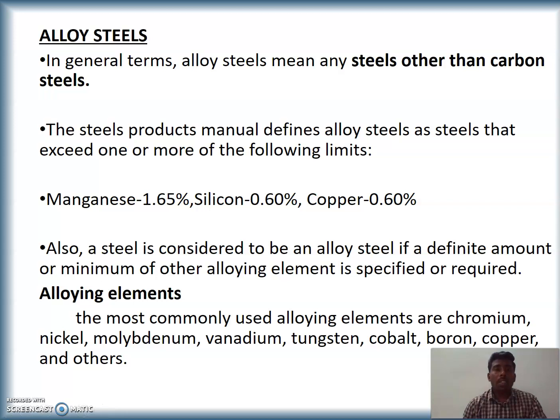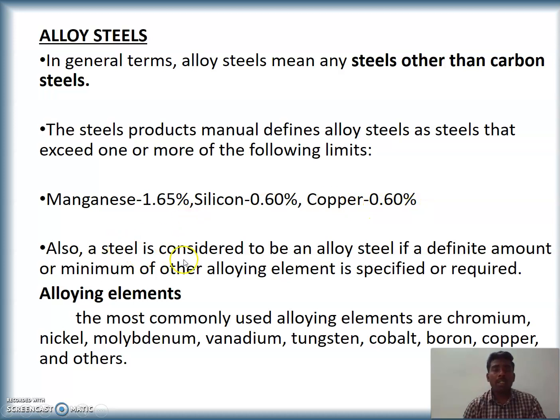Alloy steels. Alloy steels mean any steel other than carbon steels, that is plain carbon steel. Other than that, other steels are called alloy steels. The steel products manual defines alloy steels as steels that exceed one or more of the following limits: manganese 1.65%, silicon 0.60%, copper 0.60%.